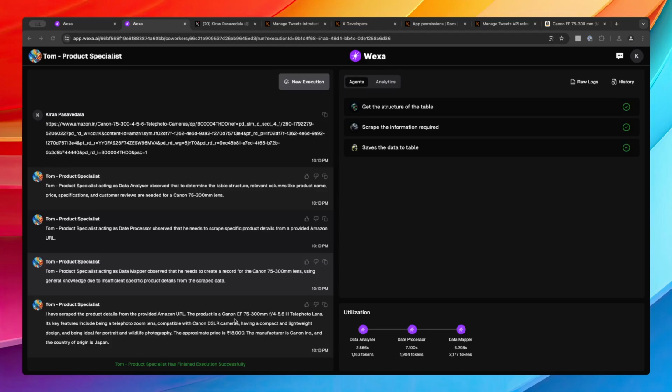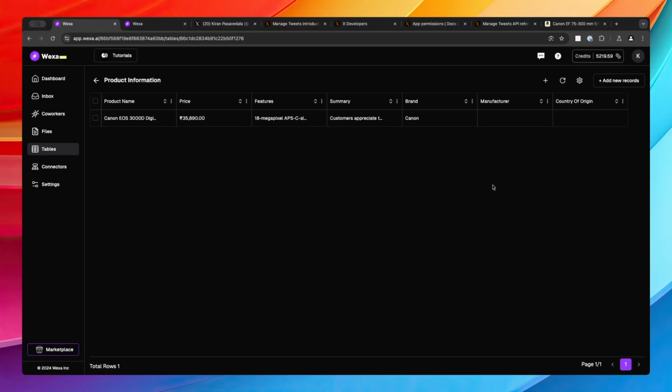I did not make any change to the agent, because by default on the data mapper agent that I've created earlier in the Coworker, it is already clear that you have to map it dynamically. So now when I refresh this particular table, I should be getting the manufacturer and country of origin as well. So there you go.